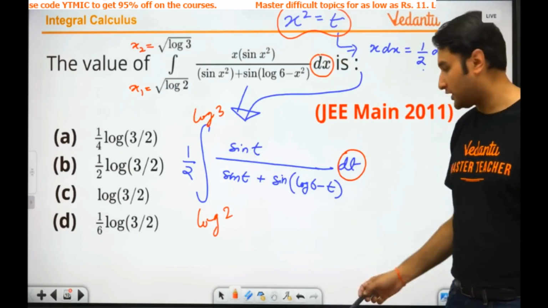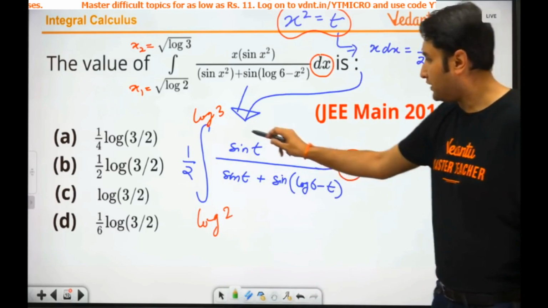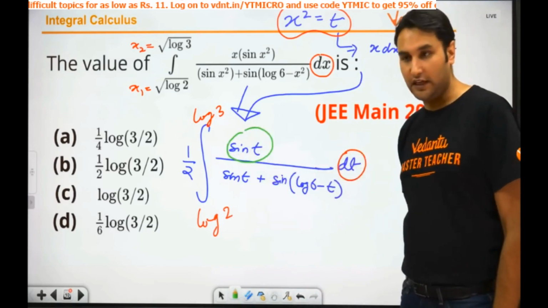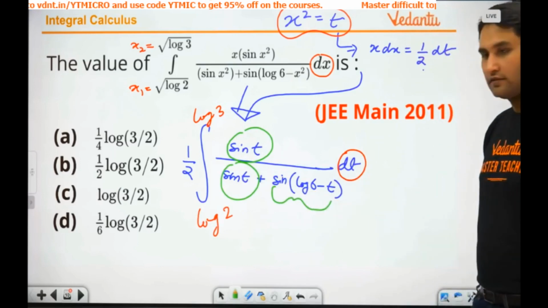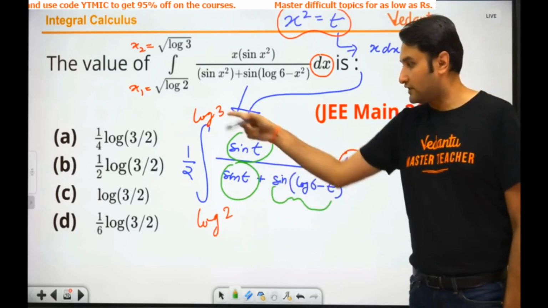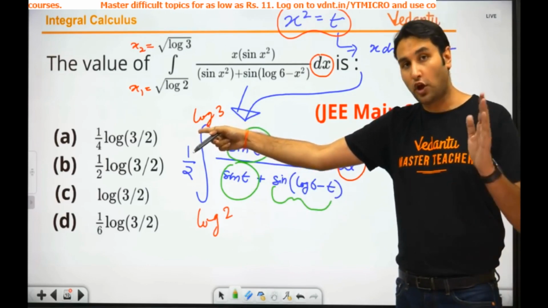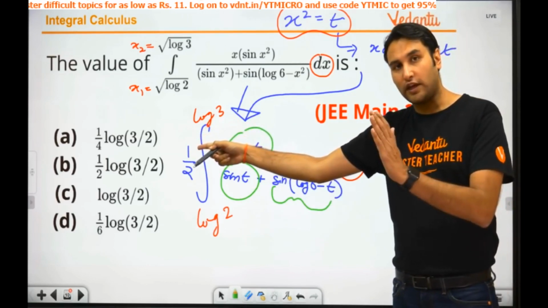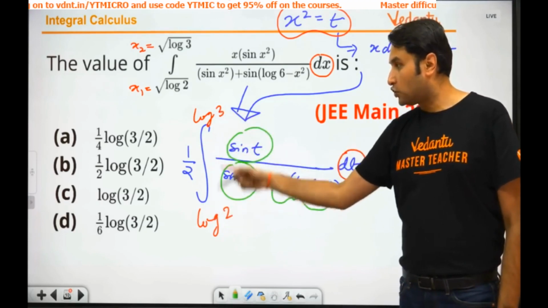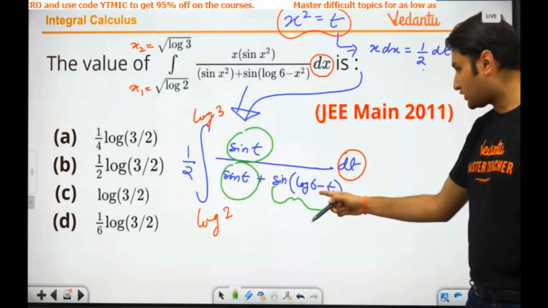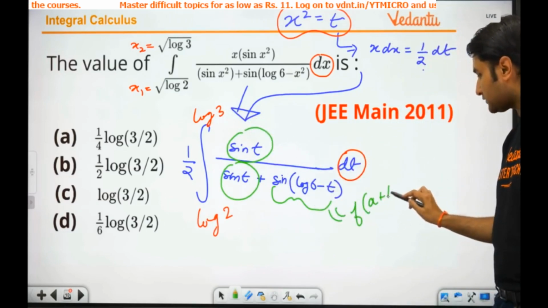Now this is standard format. Why is this standard format? Because this is your f of t, and what is this written? A plus b. What is a plus b? Log 2 plus log 3. Log a plus log b is equal to what? Log of a into b. So log 2 plus log 3 is log 6. So what is written here? This is actually written as f of a plus b.